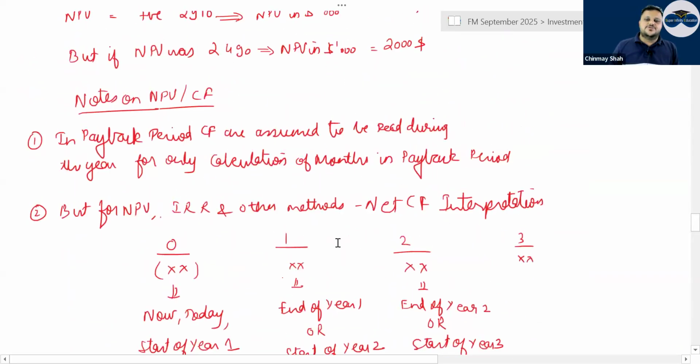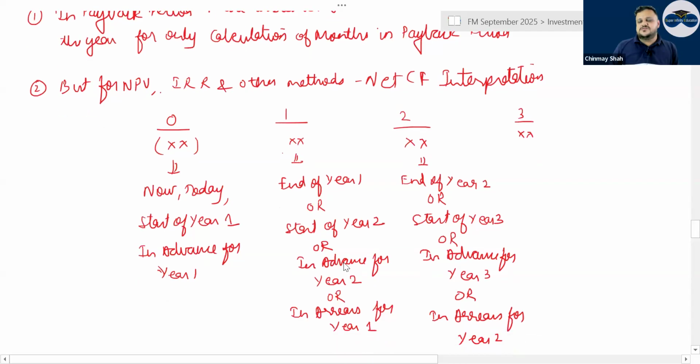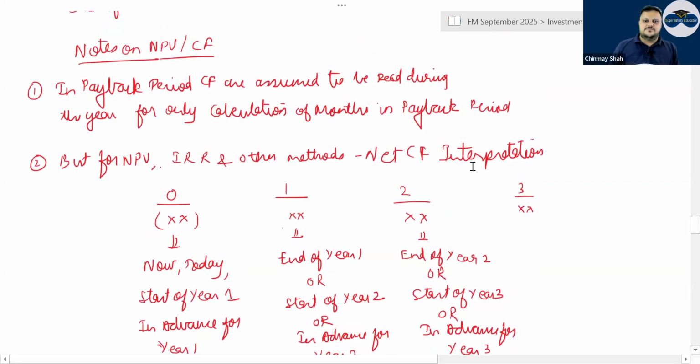But when it comes to NPV, generally they play around with words. Today, start of year one, in advance for year one, all mean year zero cash flow. Year one cash flow is end of year one, start of year two, or in advance for year two, or in arrears for year one. All these wordings mean first year end, and respectively for second, third, fourth. Have a look.